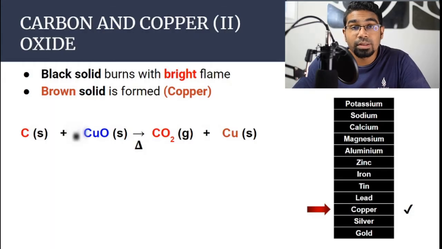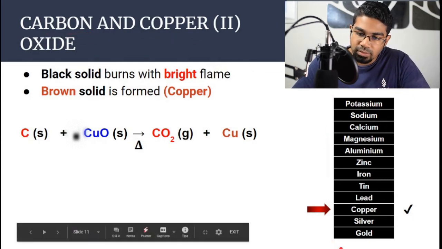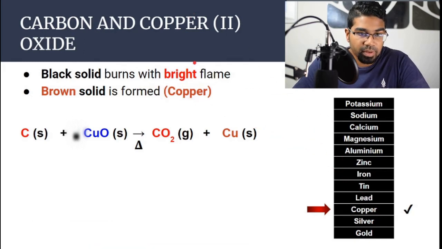Let's take a look at what we can observe from these reactions. First, let's take a look at carbon reacting with copper 2 oxide. Look at the reactivity series of metal. The position of copper is right here at the bottom. So the chances of carbon being more reactive than copper is pretty high. But let's test it in this experiment.